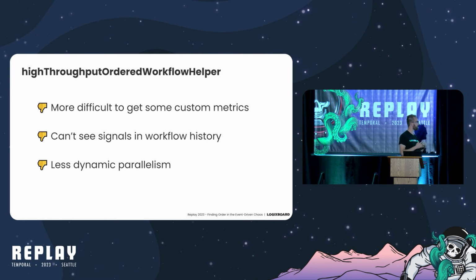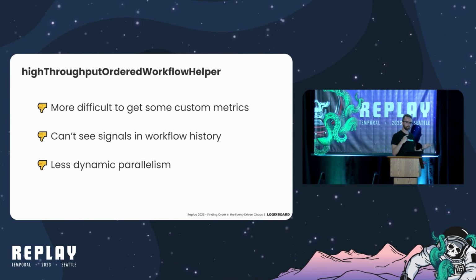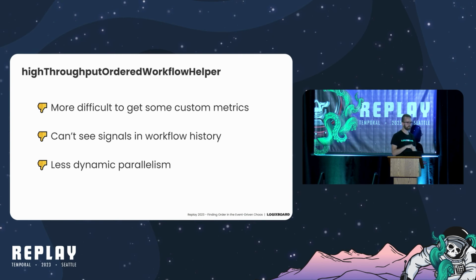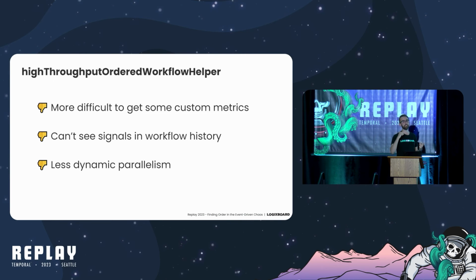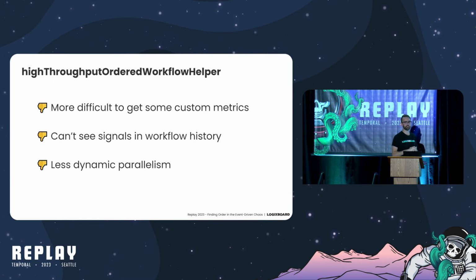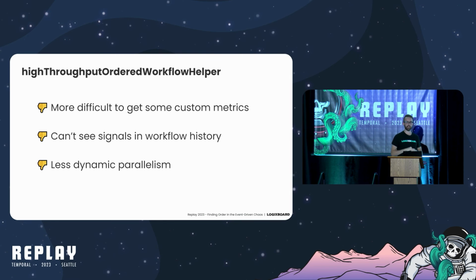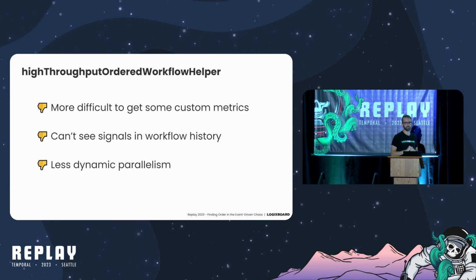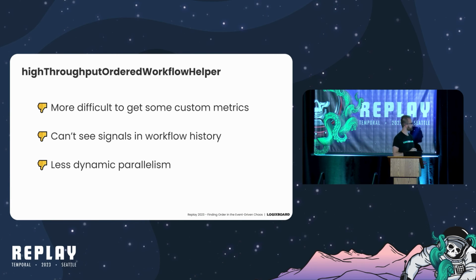The other thing may seem like a small one, but it's actually a pretty big one. You now lose those signals in your Temporal event history and in the Temporal UI. For us, that was a pretty big loss because it was really nice to be able to see we received these three signals, we started processing this one, we failed. You lose that visibility. You now have to correlate that from the Temporal event history with any metrics that you might be reporting from your clients that are publishing messages or from the queue store.